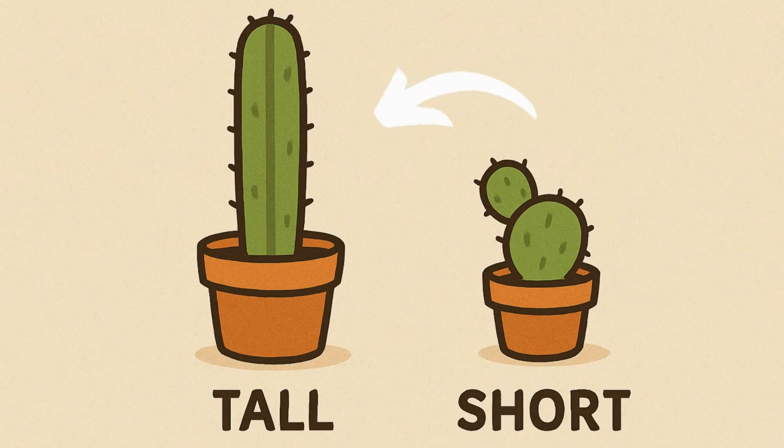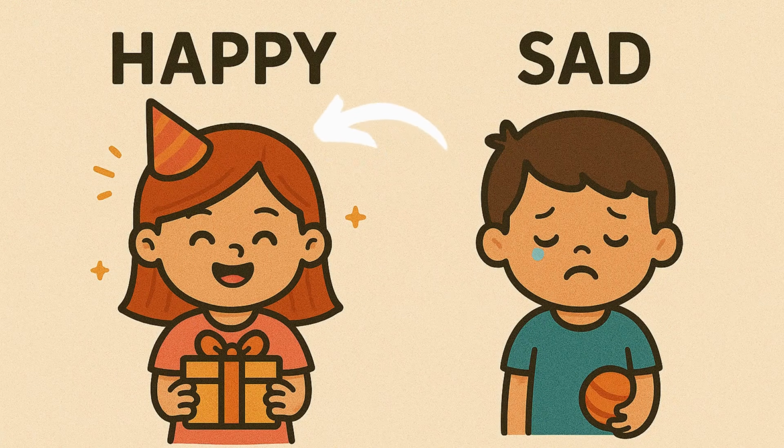Tall. Short. The cactus is tall. The cactus is short. Happy. Sad. She is happy because it's her birthday. He is sad because he lost his toy.